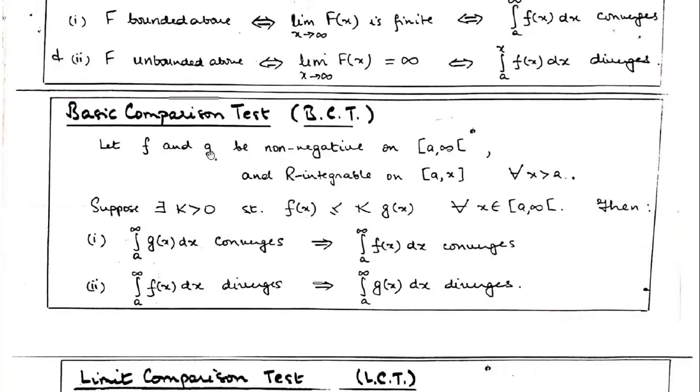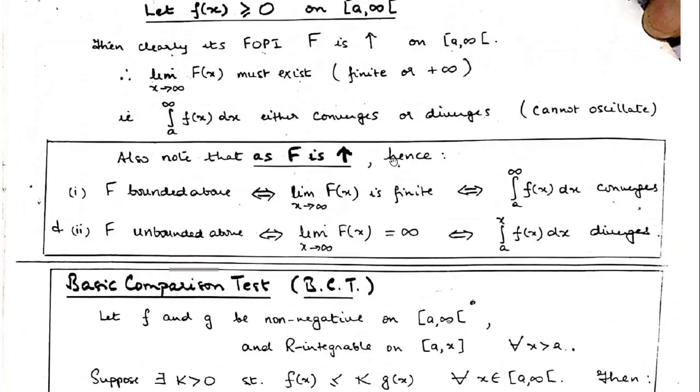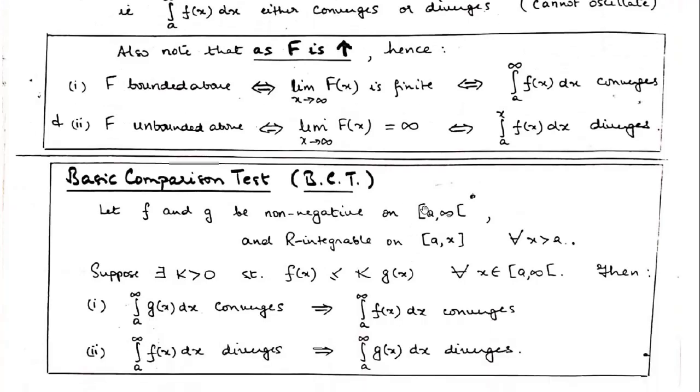If we have two non-negative functions over a common domain a to infinity, such that they are Riemann integrable from a to s for any s greater than a, and they have this relation, that this is a smaller function and this is a larger function with some positive multiple k, then if the integral of the bigger function converges, the integral of the smaller function also will converge.